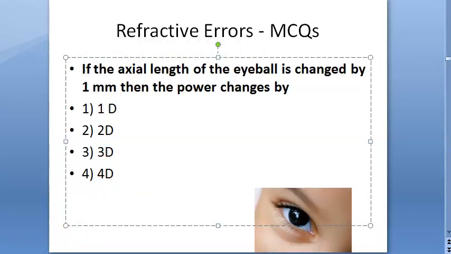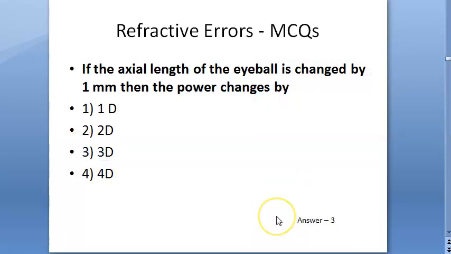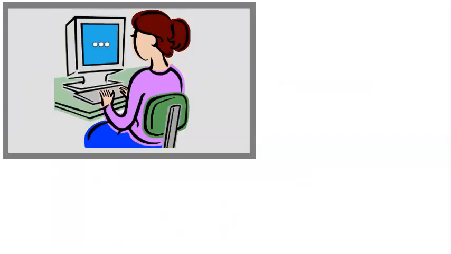Here's the last question. If axial length of the eyeball is changed by 1 millimeter, then the power changes by. Interesting. The answer they're saying is 3 diopters, so we'll just learn that, okay. So we looked at a few MCQs from refractive errors, ophthalmology. Bye-bye.